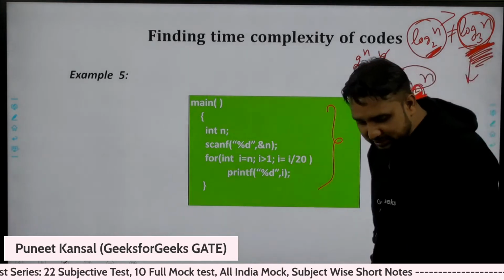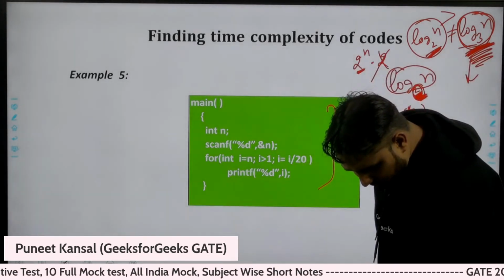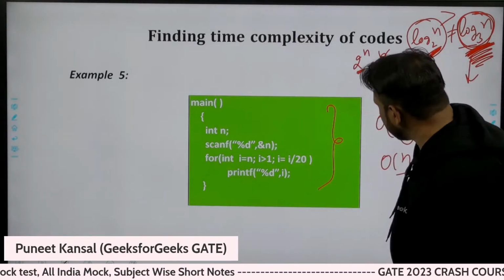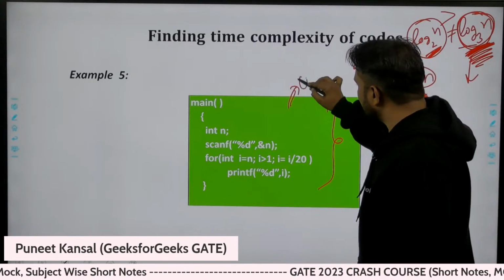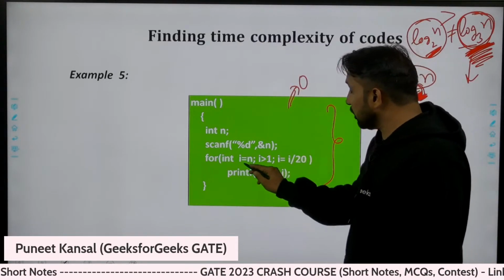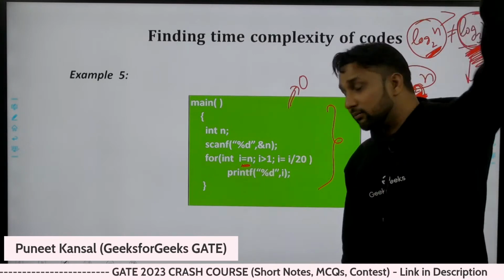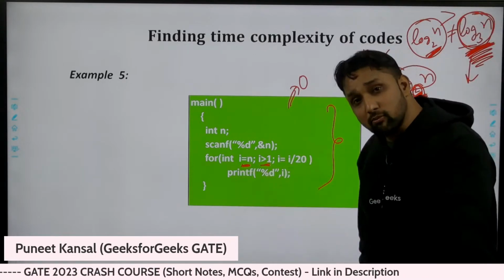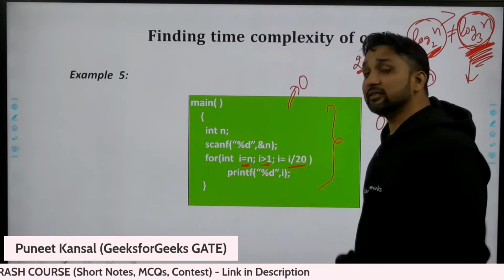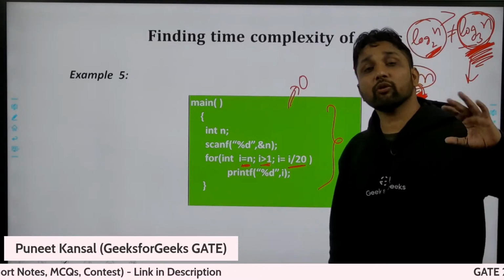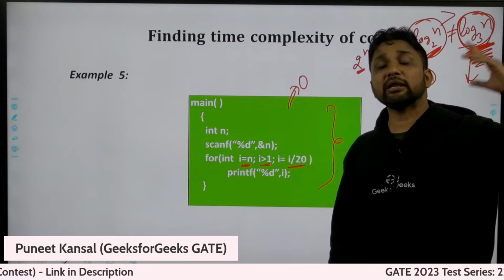So what is the time complexity? I think GATE aspirant already shared this. Again, this is taking order of log n time. Here you are standing at the topmost stair and you want to come to the bottommost. Every time you're dividing the value now. Earlier, you were multiplying with 2.